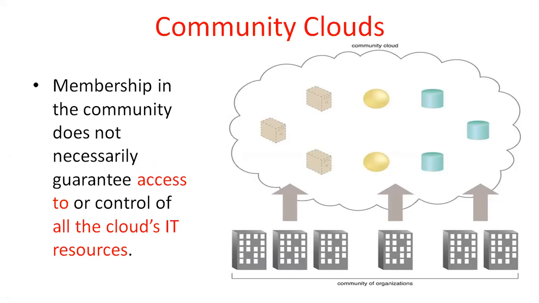Some persons need some storage, some persons need some servers only. Only specific persons use specific resources. For example, a network admin uses network related resources, and a student utilizes some of the resources. Like that, different persons use different resources, but not all persons use all the resources. That is the community cloud.